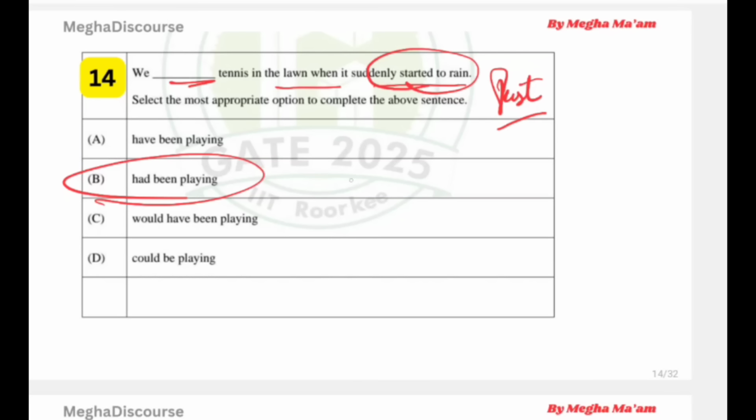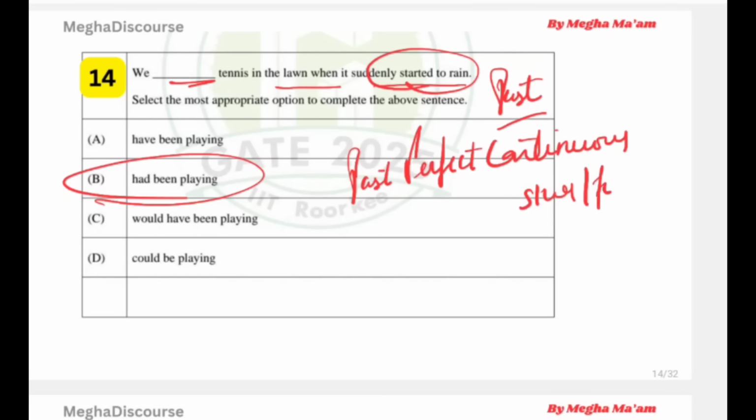It is the example of past perfect continuous tense in which we have since or for. Okay. So we had been playing tennis in the lawn when it suddenly started to rain. Simple one. So it means the action that started before another past action. That is past का भी past. Past perfect means क्या होता है? It is the past of the past, double past.